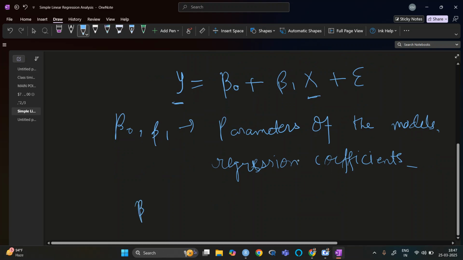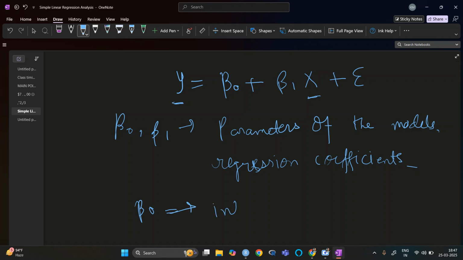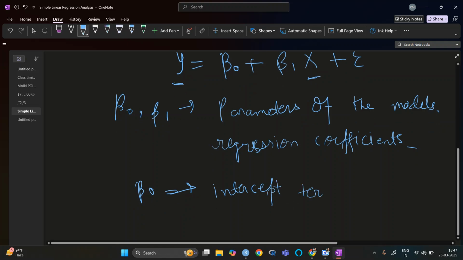Beta naught is the intercept and beta 1 is the slope.